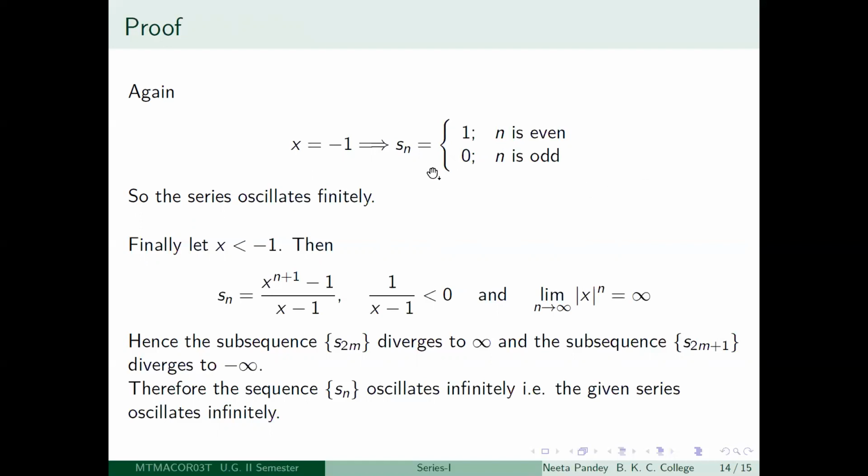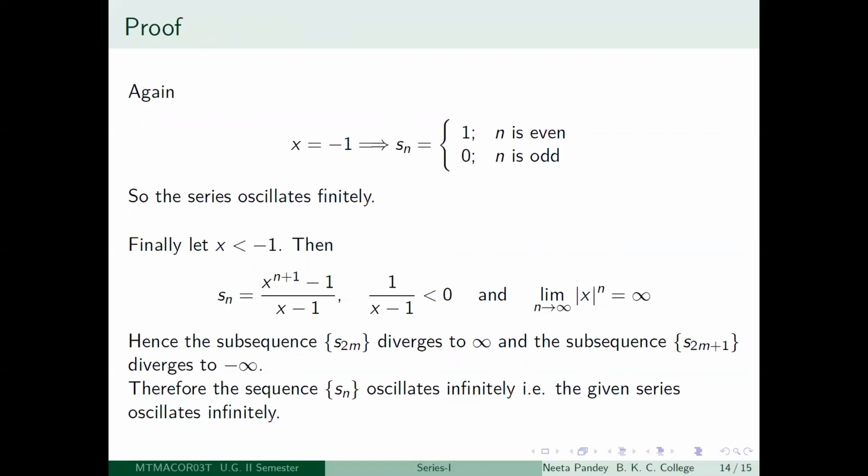So it is 0. So S1 is 0. S2 is, again you add a minus 1 to the power 2. So S2 is going to be 1. S3 is again going to be 0 and so on. So your sequence Sn is going to oscillate finitely. Therefore, the original series also oscillates finitely.